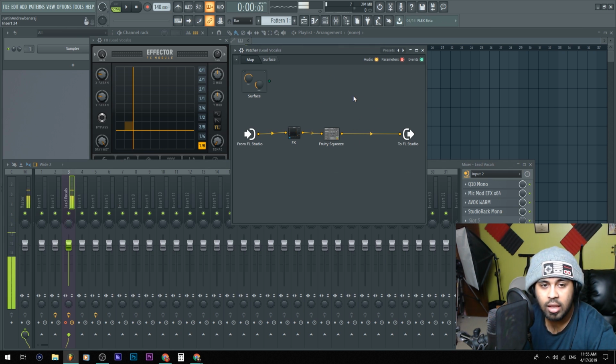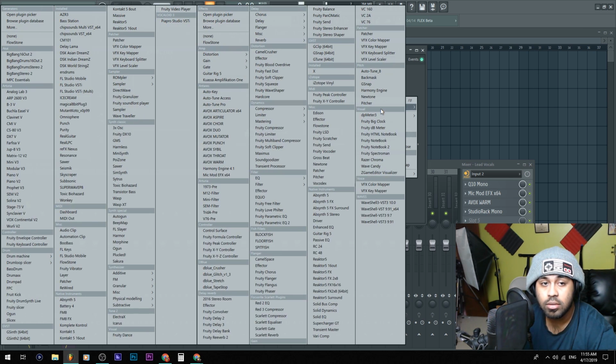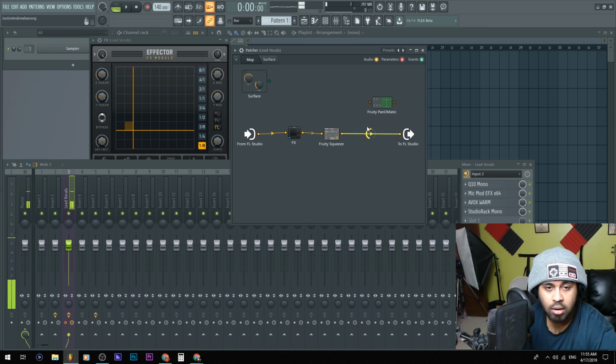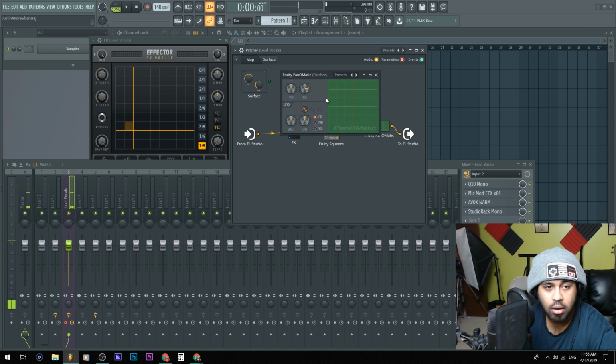There's also a plugin called Panomatic. You can put that in there as well if you want. Bam. Boom. Straight to the moon. And then the Pan-O-Matic, why does it look so weird? I don't know. Oh yeah, because it's in Patcher. You can select Pan and then set it as a sine wave. Change the amount and the speed if you want, depending on how fast you want it.